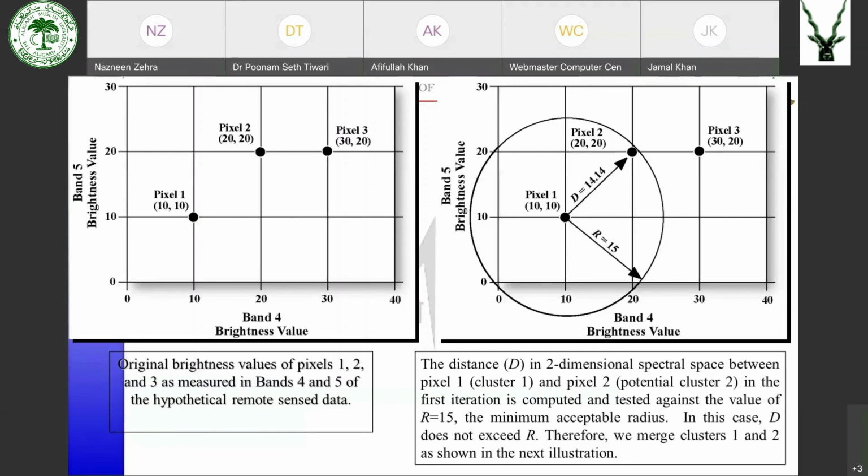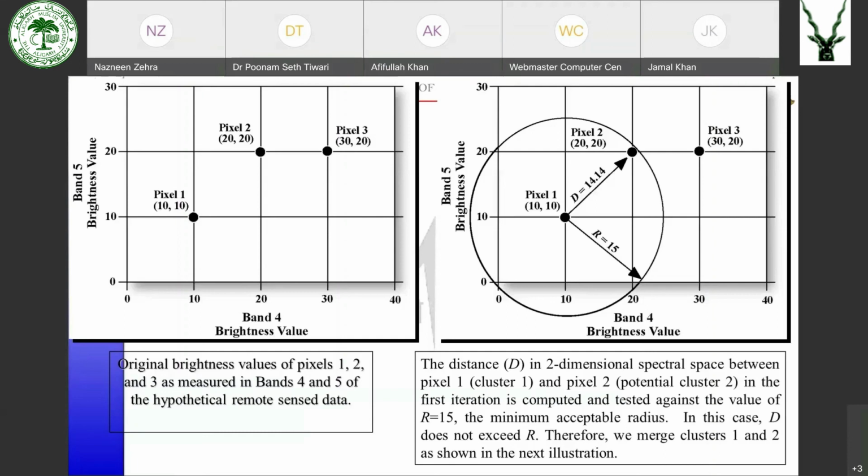The mean of cluster 1 at this moment is at 10, 10. So it will find out the distance. The distance is coming to be 14.14. This distance is less than the capital R distance which we have specified, that is 15. So the pixel will merge into the existing cluster.